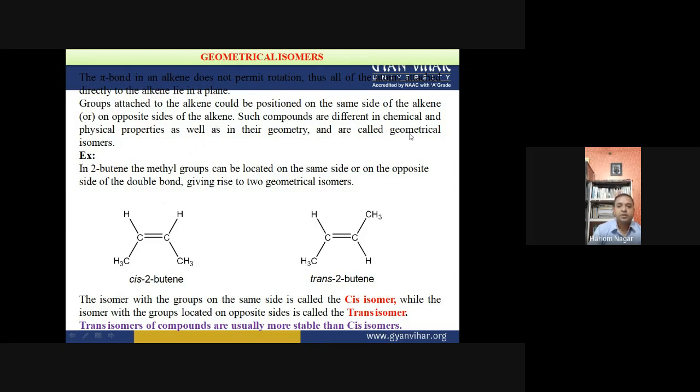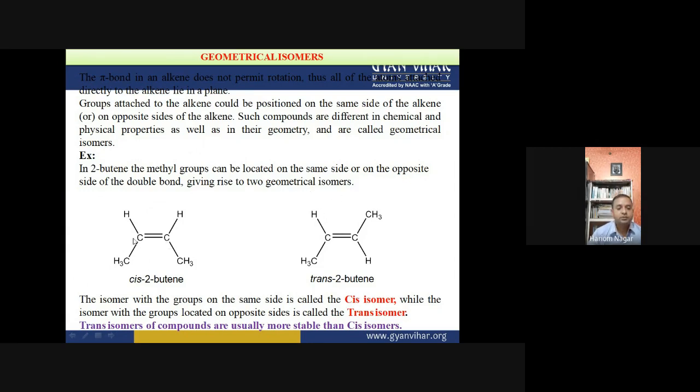Such compounds differ in chemical and physical properties as well as in geometry, and are called geometrical isomers. For example, in 2-butene, the methyl groups can be located on the same side or on the opposite side of the double bond, giving rise to geometrical isomers.